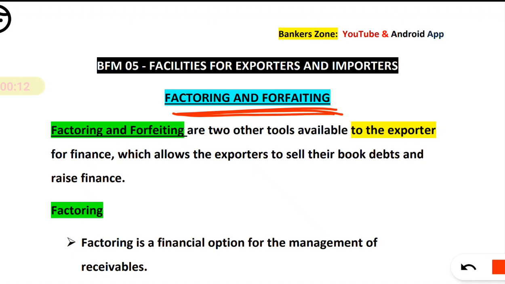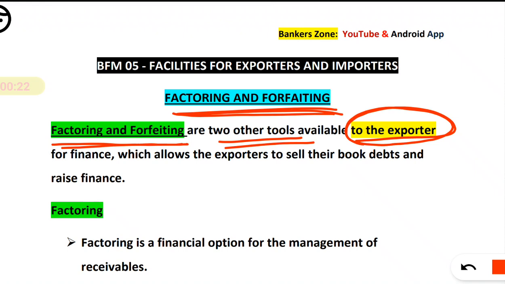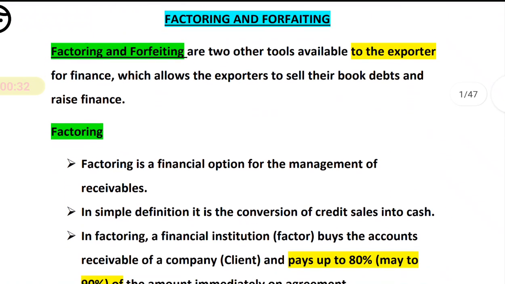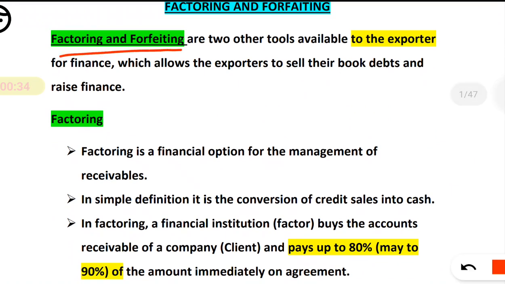So friends, both factoring and forfeiting are two methods or tools which are available to whom? To the exporter. For what? For finance, which allows the exporter to sell their book debts and raise finance. So what do you mean by that? Basically, factoring and forfeiting are tools mainly available only for the exporter.